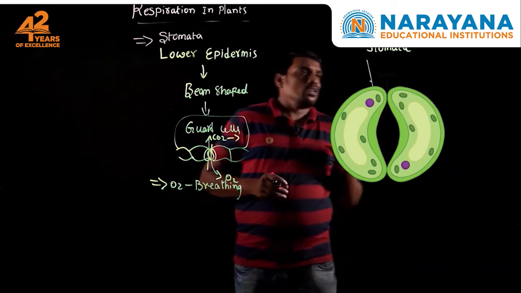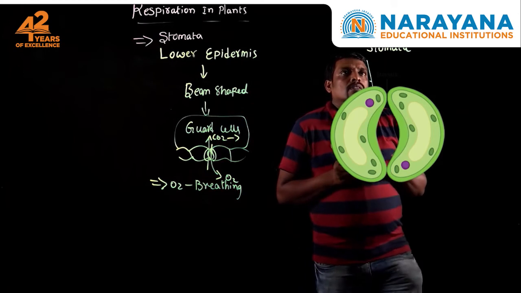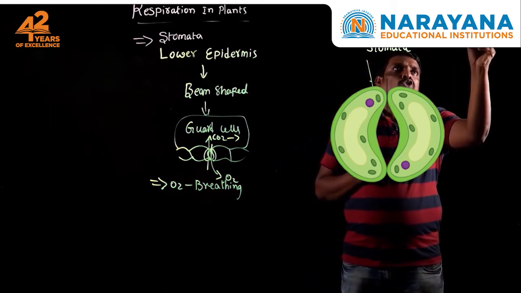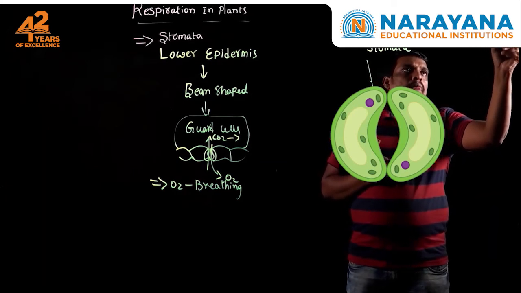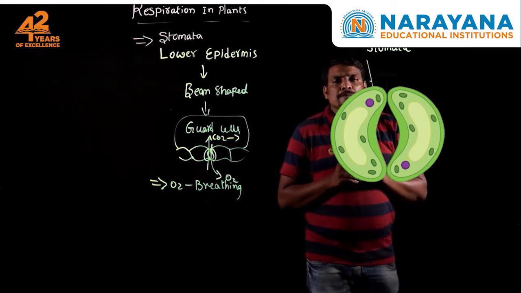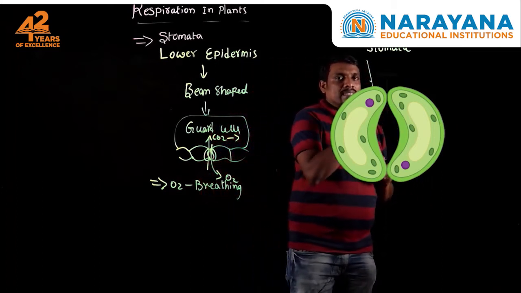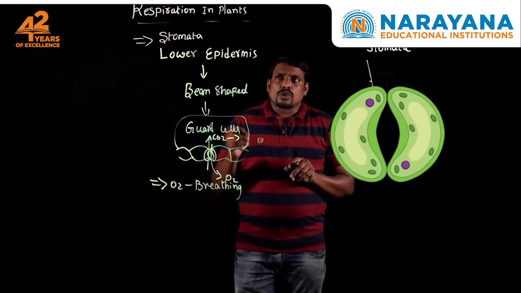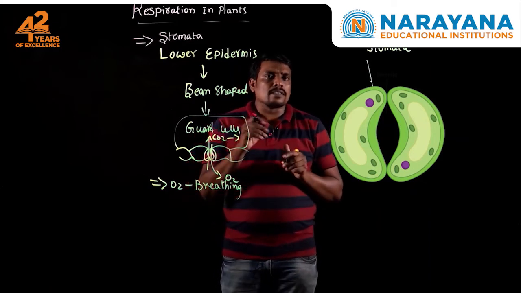As you know, during aerobic respiration, oxygen is taken by the cells, especially the mitochondria, for the production of energy. During anaerobic condition, carbon dioxide is taken by the mitochondria for the production of less energy. Not only stomata, there are also specialized structures present in some plants.